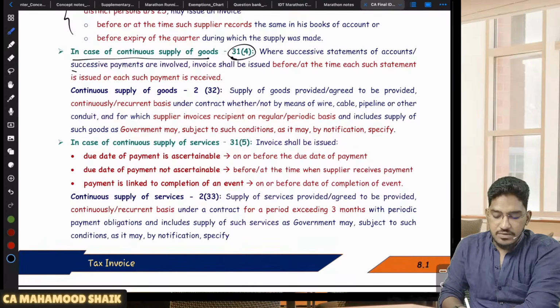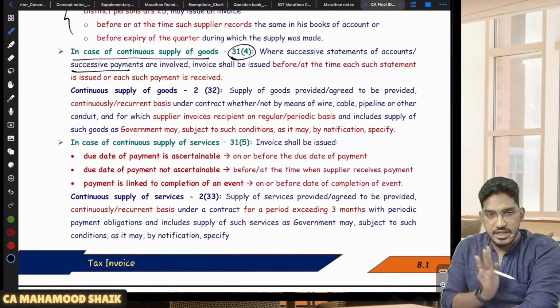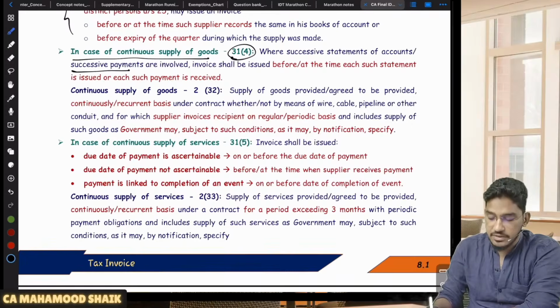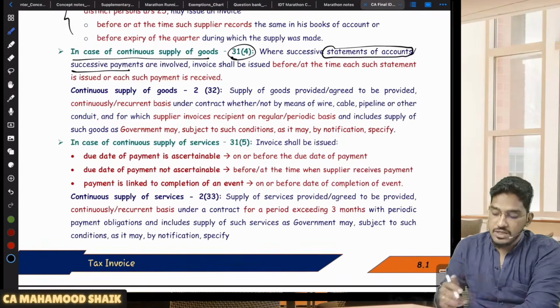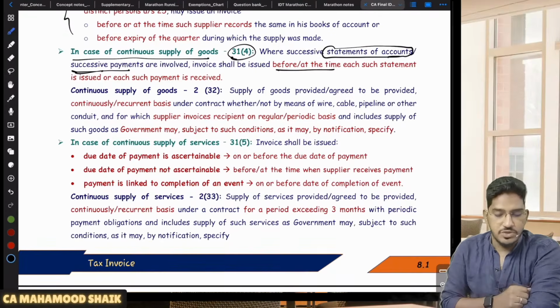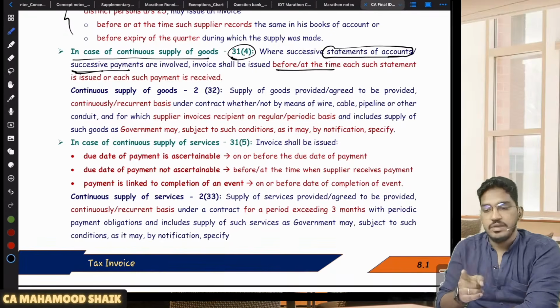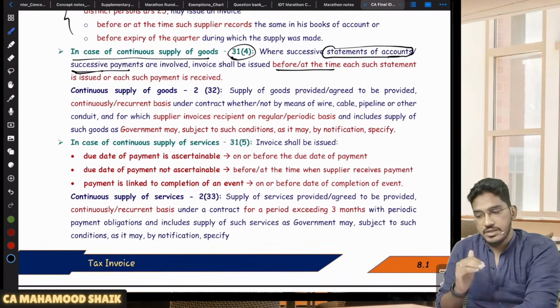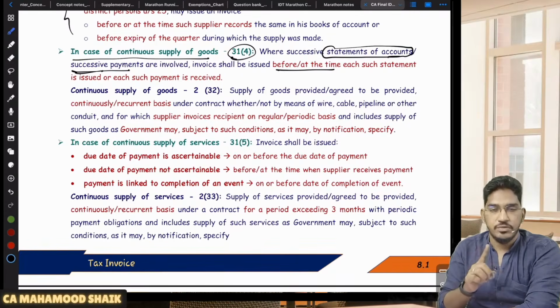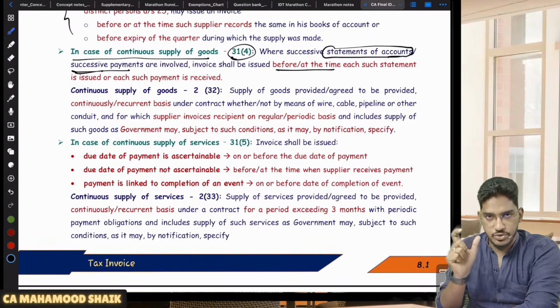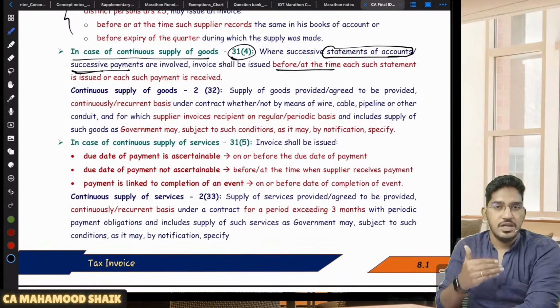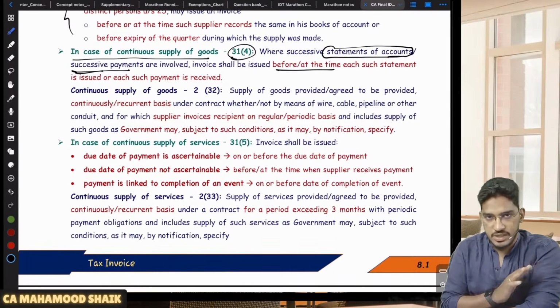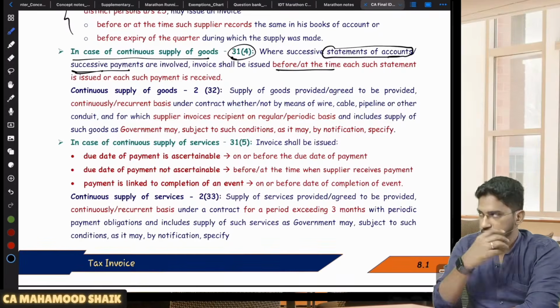In case of continuous supply of goods, if successive statements are getting issued, if the supplier is giving you successive statements, then the invoice is required to be issued on or before those statements. Sir, such statements are not getting given, only successive payments are happening. Then the invoice is required to be issued at the time such a statement is issued or each such payment is received. So very simple. If the supplier is giving periodical statements, then on or before that statement they are required to generate the invoice for that portion of goods they have supplied. In case the supplier is not giving any successive statement, only payments are happening on a continuous basis.